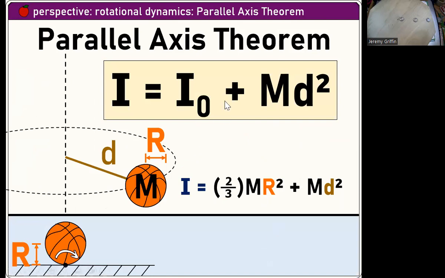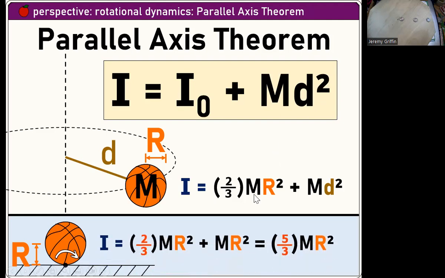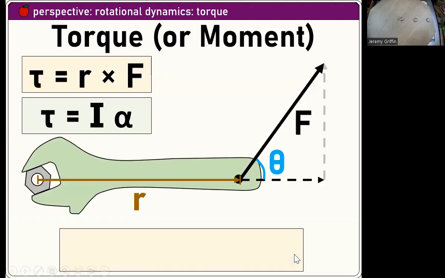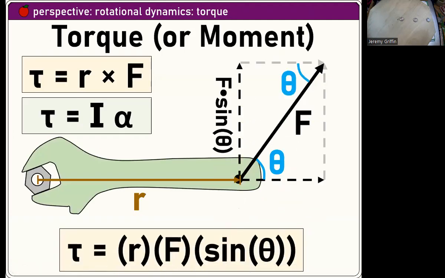You can take its original rotational inertia about its central axis plus the mass times the axis of revolution distance squared. An example could be a ball rolling across the floor, rotating about this point down here. The distance d in this case is its own radius, so you get this modified rotational inertia for rolling.